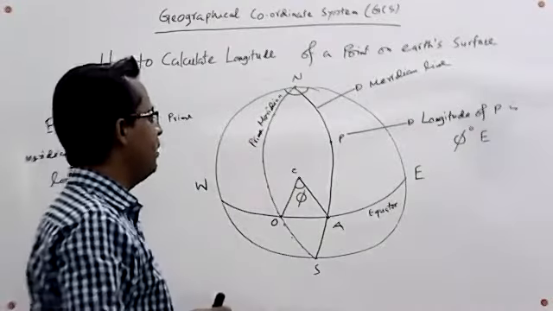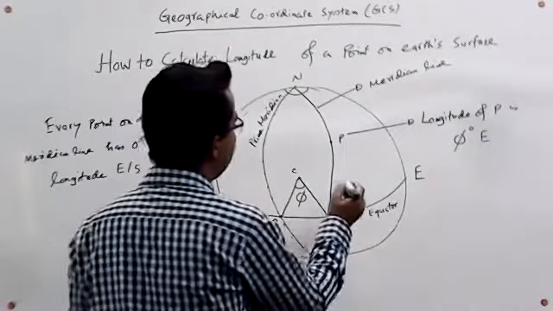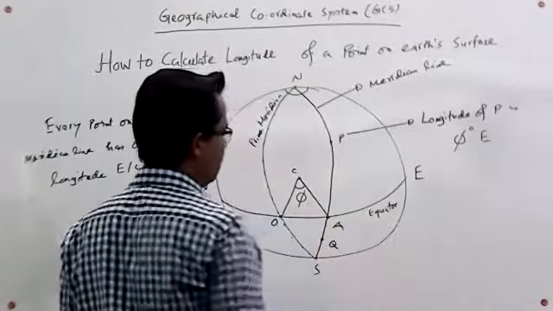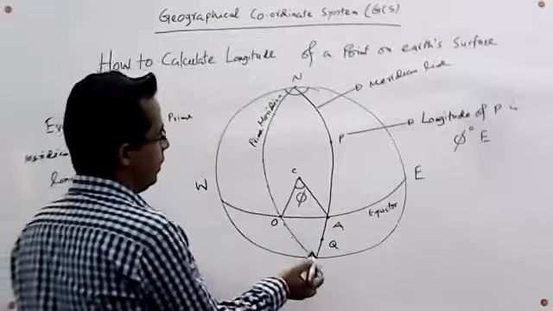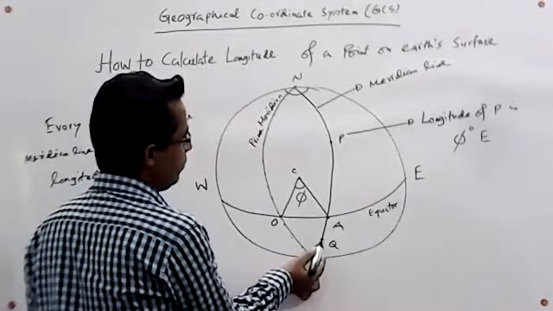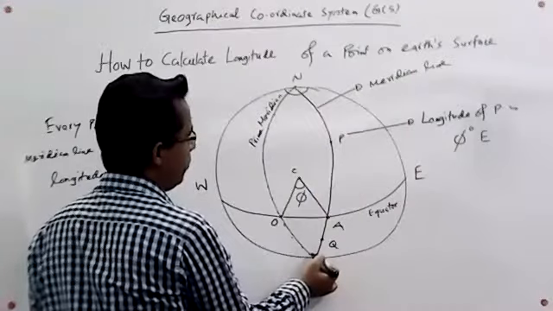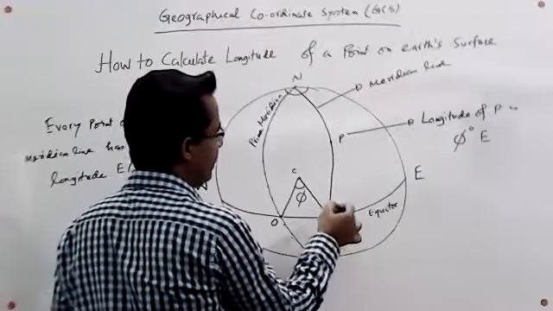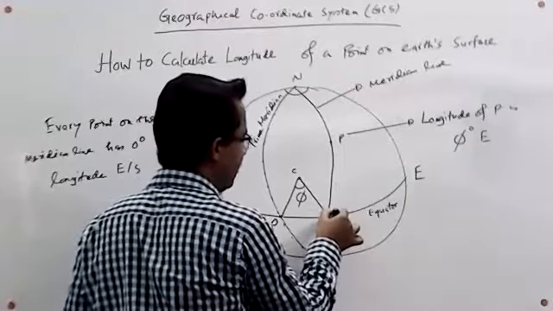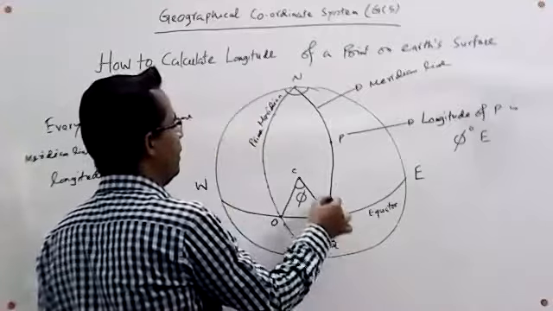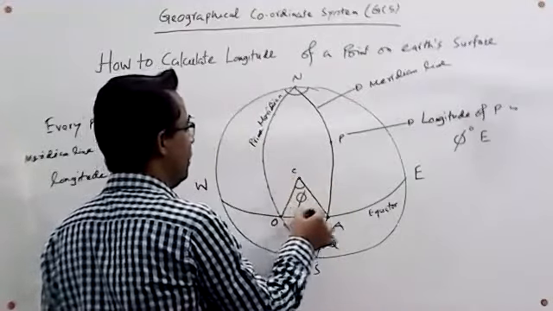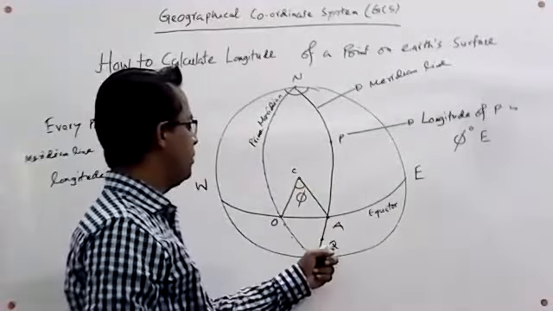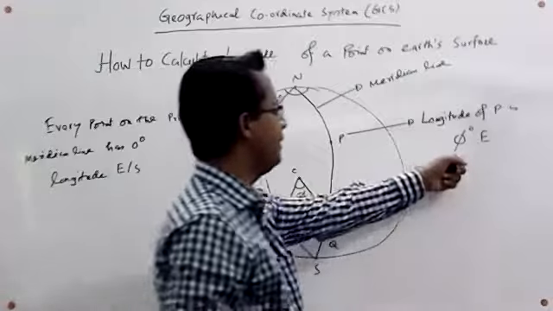Suppose you have another point here, Q. If we draw a meridian line passing through Q from North Pole to South Pole, we get the same intersecting point A. Since it is the same intersecting point A, if we join these three points C, O, and A, we can say that the longitude of this point Q is also 5 degrees.